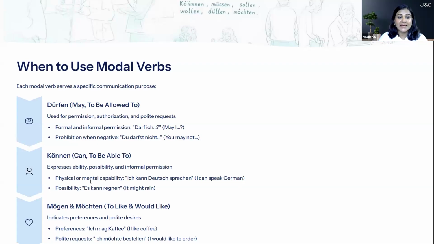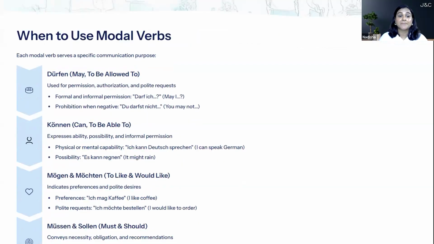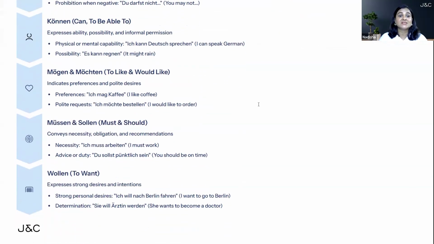Next is the possibility. Es kann regnen. It might rain or it can rain. Es kann regnen. The next one is mögen and möchten. Mögen means to like and möchten is would like to. It indicates preferences and polite desires. Let's see the example. Ich mag Kaffee. I like coffee. So whenever you like something, you use mögen as a modal verb. The next is ich möchte bestellen. So möchten is used for polite desires, polite requests. Ich möchte bestellen. I would like to order.